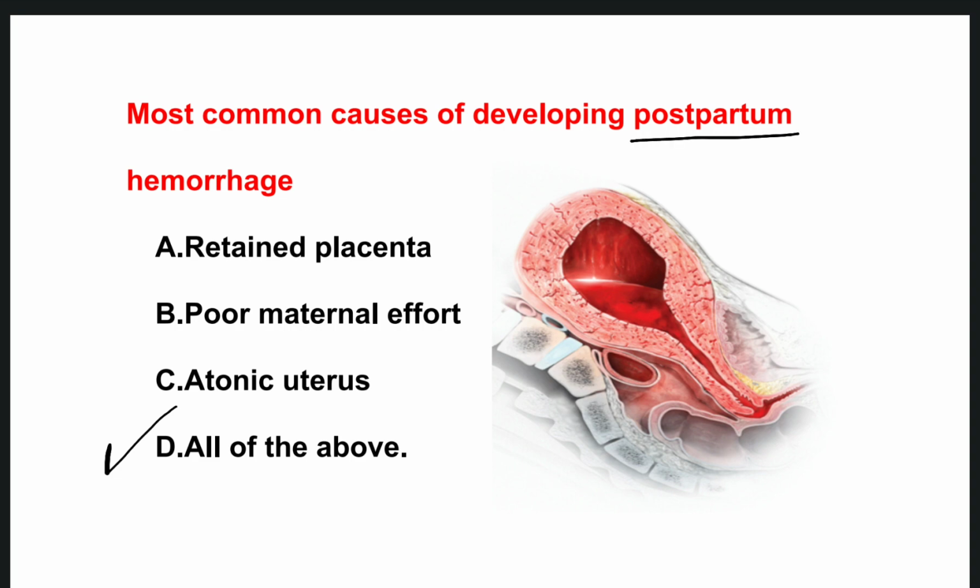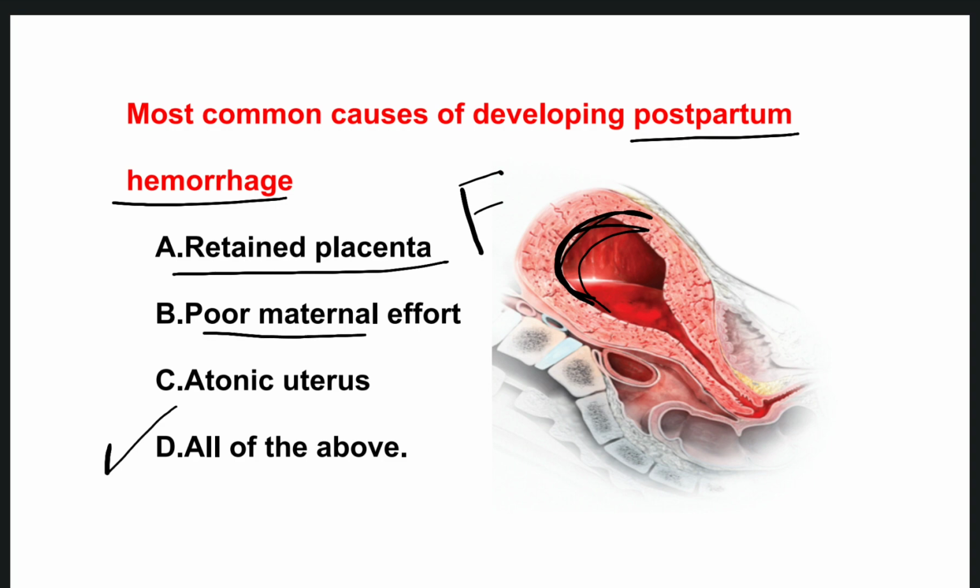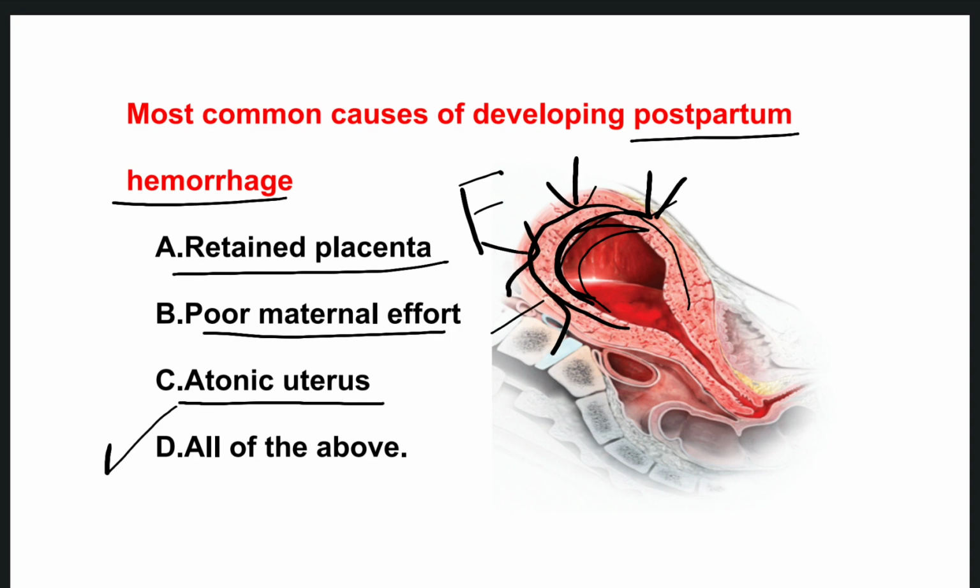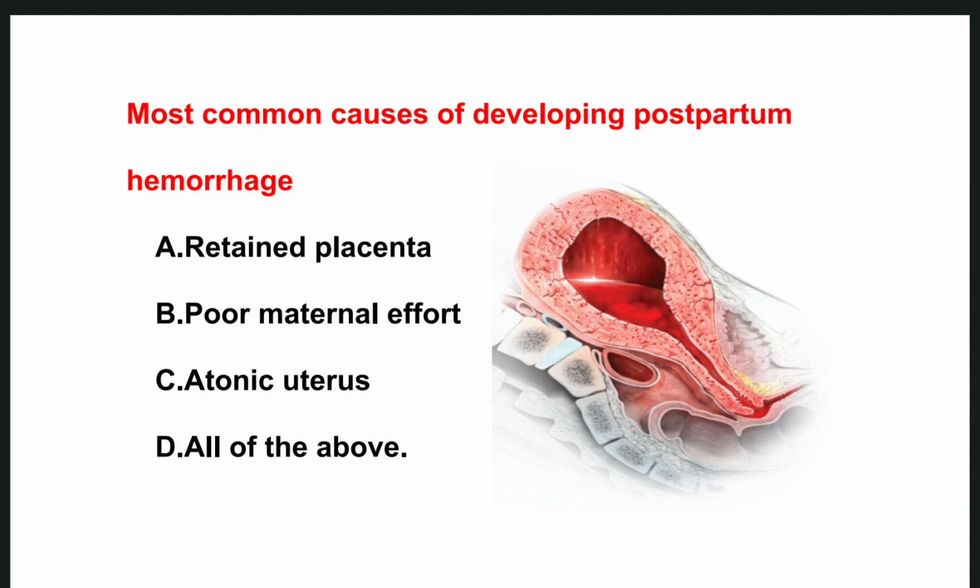Postpartum hemorrhage can happen due to the retained placenta, some of the fragments which are still present in the uterus, poor maternal effort, and atonic uterus. Atonic uterus is nothing but the uterus not coming back to the normal position. Tonic is the contractions, but atonic is the absence of contraction. So the right one is all of the above.